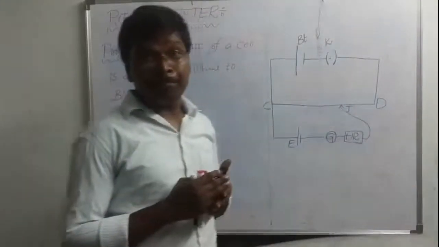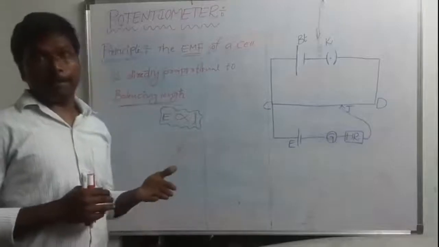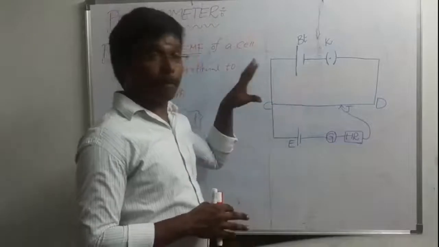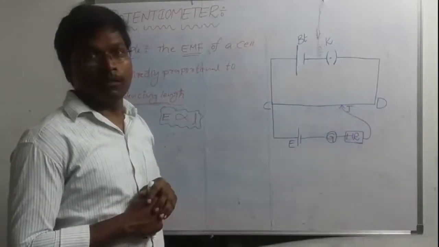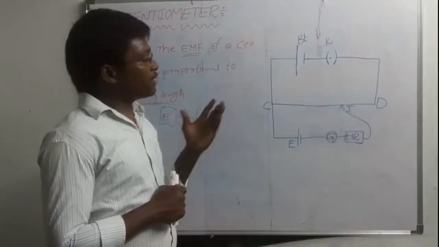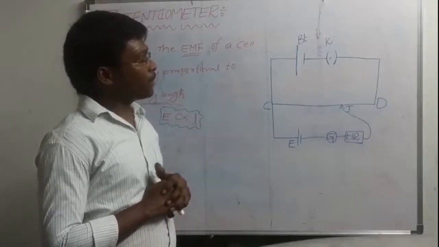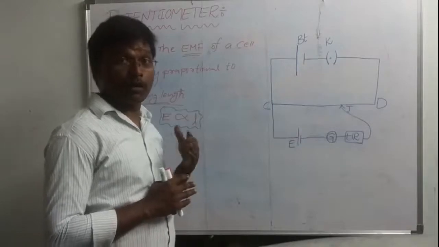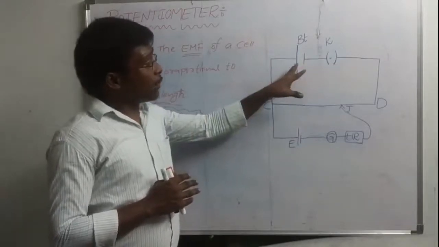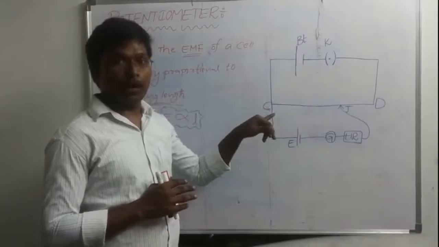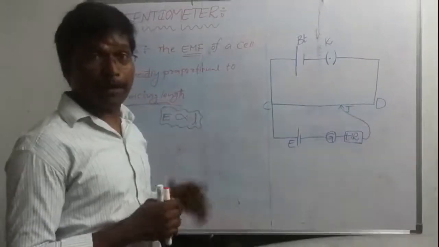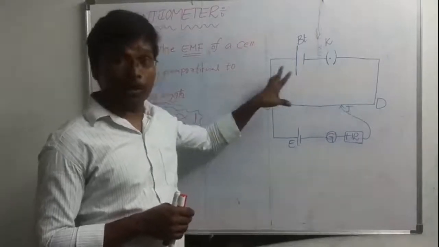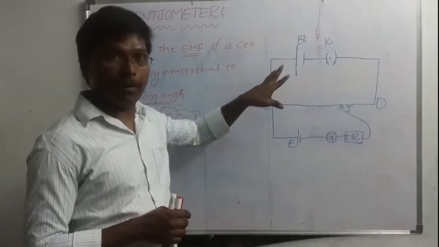Now we should see the construction of the potentiometer. This is the basic structure of the potentiometer. Please see carefully. First of all, I should tell you about these symbols. I hope you know some symbols already, but some new symbols I inserted in our diagram. So please see our diagram carefully.